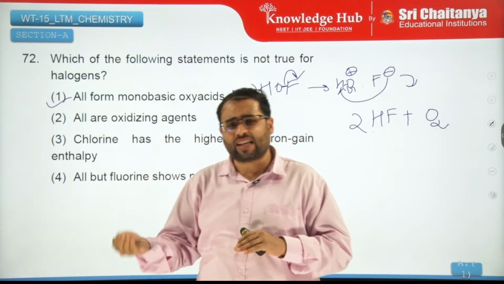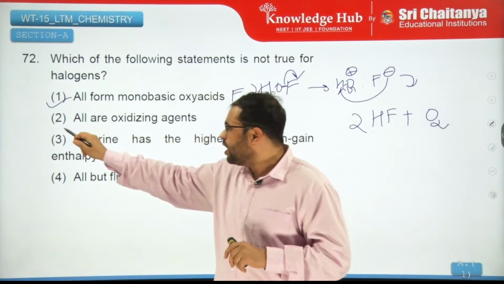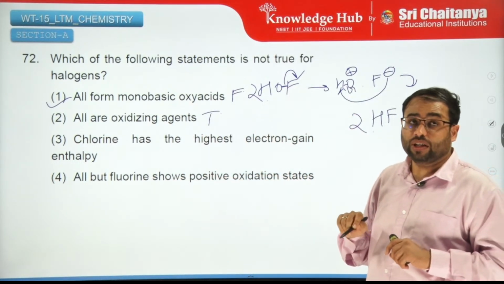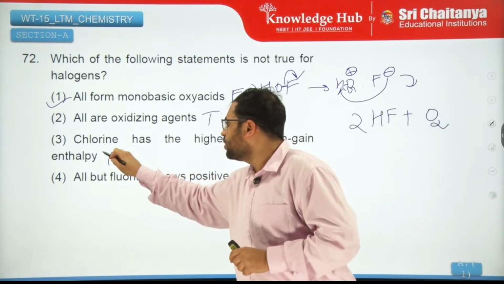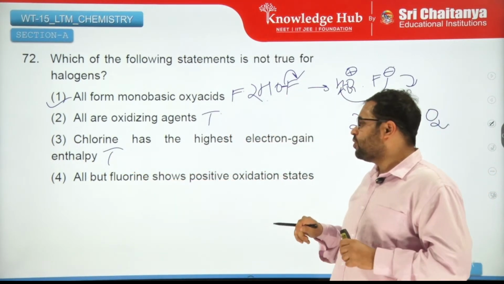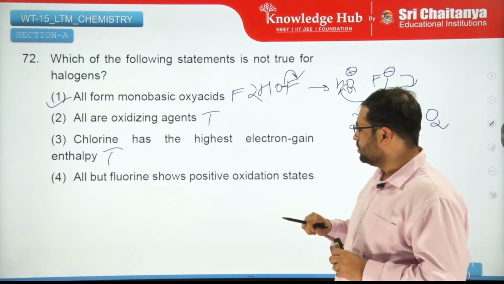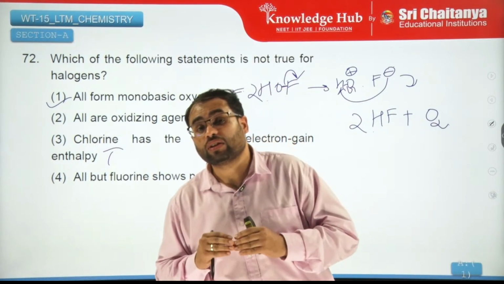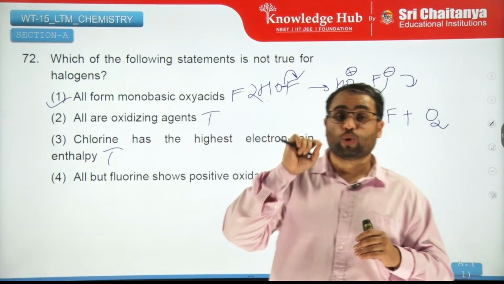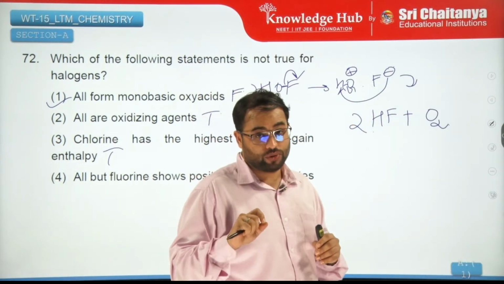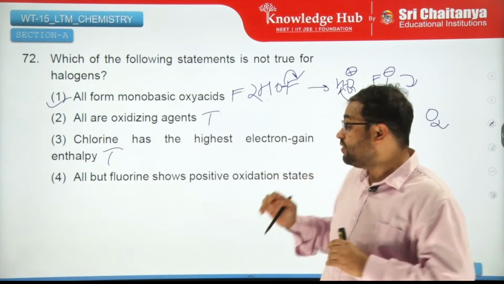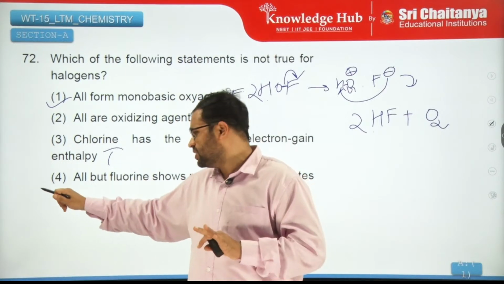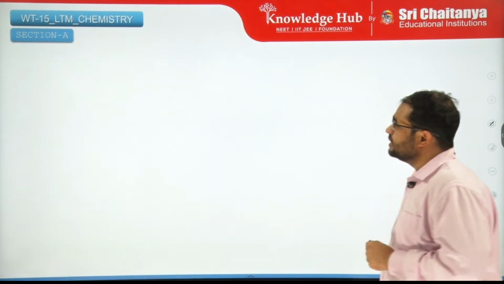All are oxidizing agents. Yes, they can accept electrons. So all are oxidizing agents. This is true. Chlorine has the highest electron gain enthalpy. Yes, this is also true. But all but fluorine show positive oxidation states. Yes, because fluorine is most electronegative, it will not lose electrons at any cost. And to show positive oxidation states, you need to lose electrons, right? Or be attached with electronegative elements. So fluorine is going to show only negative oxidation states, no positive oxidation states.